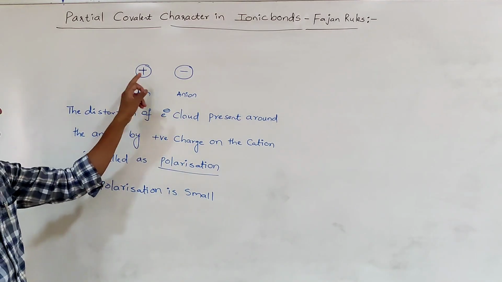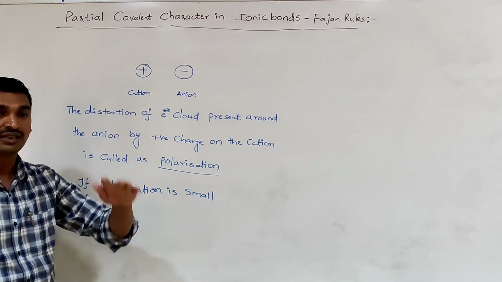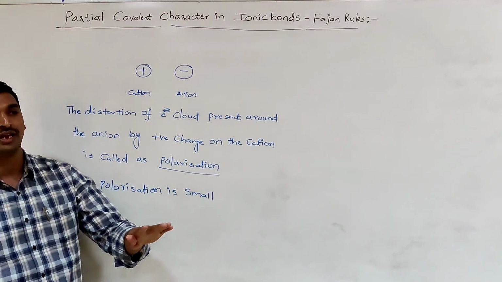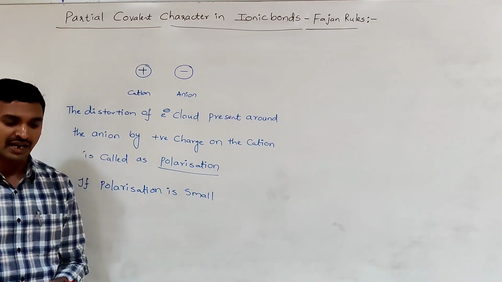Then the positive and negative charges decrease very little. That means less charge is neutralized, so mostly ionic character is there and very little covalent character is present.